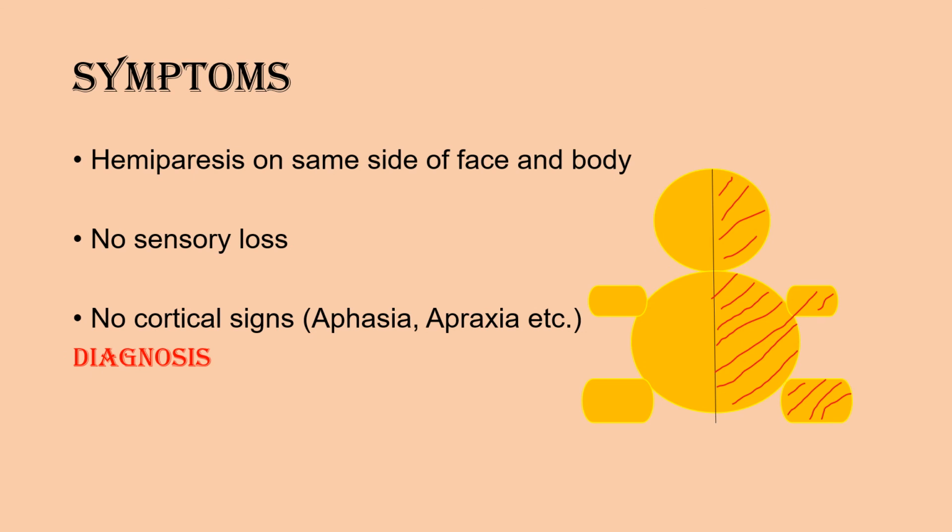If a patient has hemiparesis on the same side of face and body, no sensory loss and no cortical signs, the diagnosis is internal capsule infarct. An internal capsule is supplied by lacunar arteries. Lacunar arteries are deep branches of main arteries.